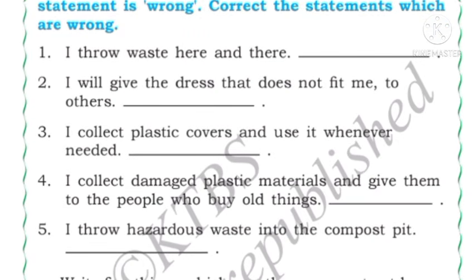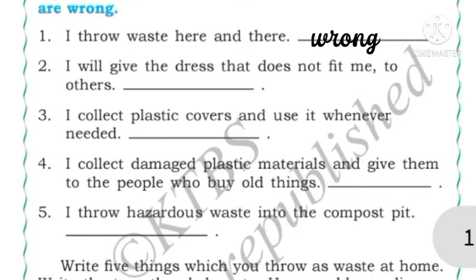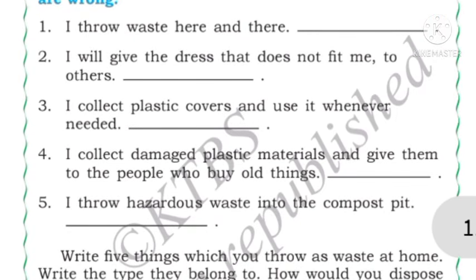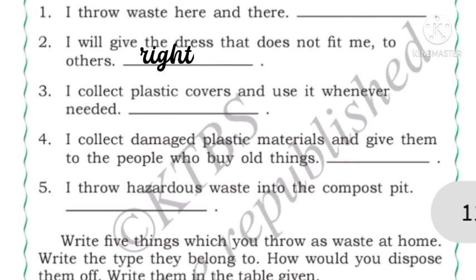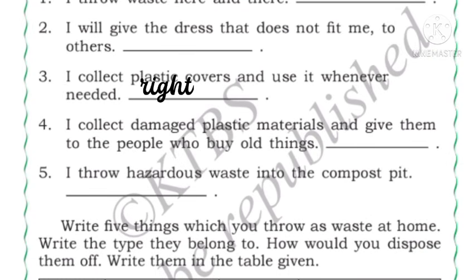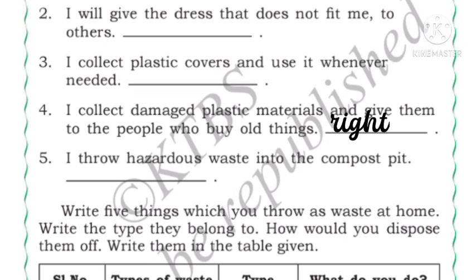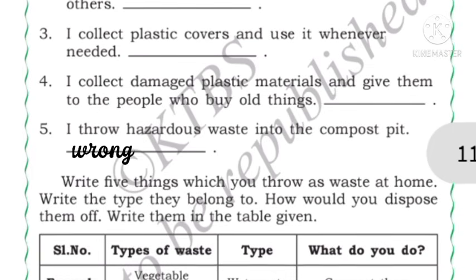First, I throw wastes here and there. Is this right or wrong? Wrong. You should not throw wastes here and there. I will give the dress that does not fit me to others. Yes, right. I collect plastic covers and use them whenever needed. Yes, right. I collect damaged plastic materials and give them to the people who buy old things. Correct, right. I throw hazardous waste into the compost pit. Wrong. We should not throw hazardous waste into the compost pit.